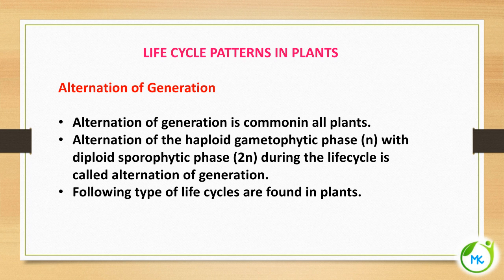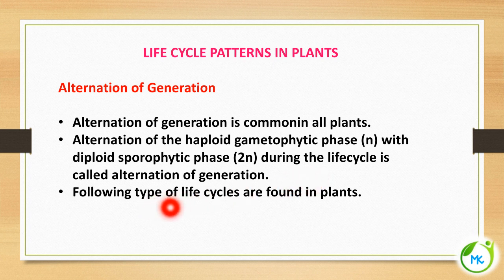Next we will learn about the life cycle patterns in plants. In that we will see what is alternation of generation. Alternation of generation is common in all plants. It is the alternation of the haploid gametophytic phase, where n number of chromosomes is referred to as haploid, and the diploid phase, where 2n number of chromosomes is diploid. So in plants, the haploid gametophytic phase gets alternated with the diploid sporophytic phase during the life cycle. This feature is called alternation of generation.